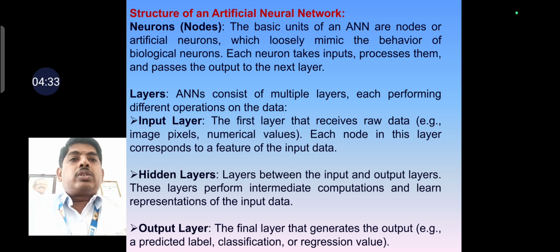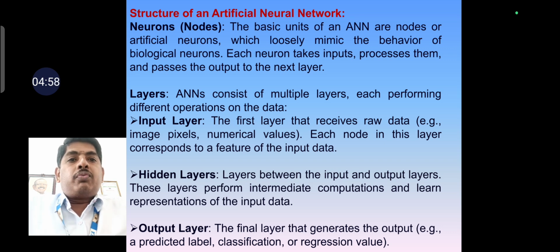So in the structure of an artificial neural network, the first one is the neurons, which are nothing but the nodes. These are the basic units of an artificial neural network, or artificial neurons, which loosely mimic the behavior of biological neurons. Each neuron takes input, processes it, and passes the output to the next layer. That is the role of the neuron.